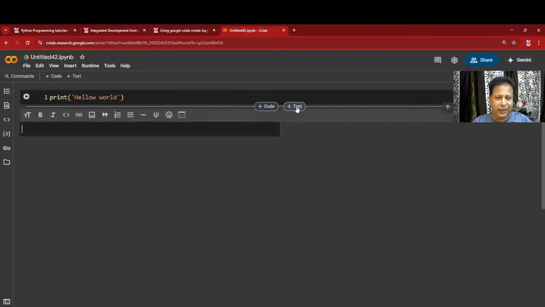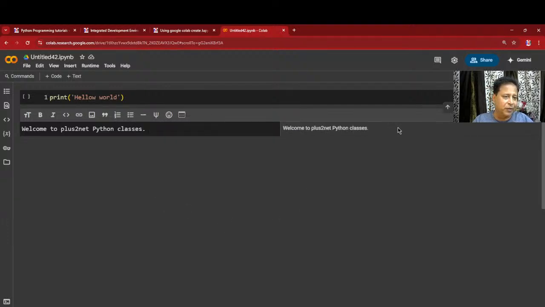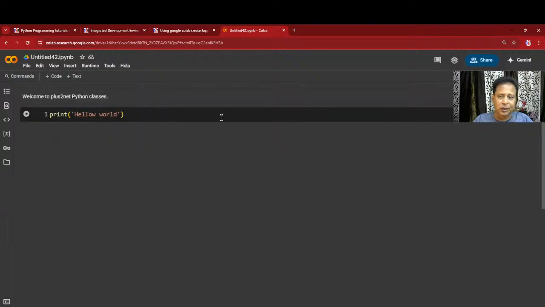Above that I can write a text also. What I will do, I will put a text here. I am writing it: Welcome to +2net Python classes. Fine. So this is a text. I'll click outside, the preview has come. Now I will just move it up. So this has come here, welcome to Python classes, and below that this is not executable. This is like your comment. This is a text cell. This is a cell where I can execute the Python command. Now I click this button, hello world. So this particular statement is printed. So this is how our Python code works.